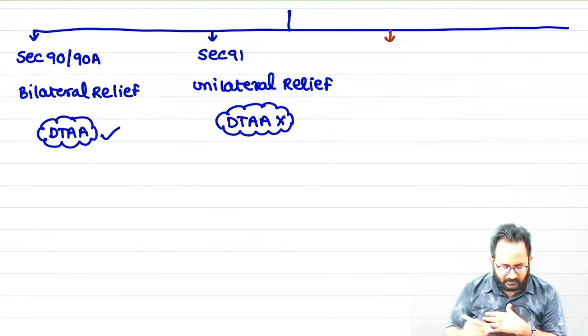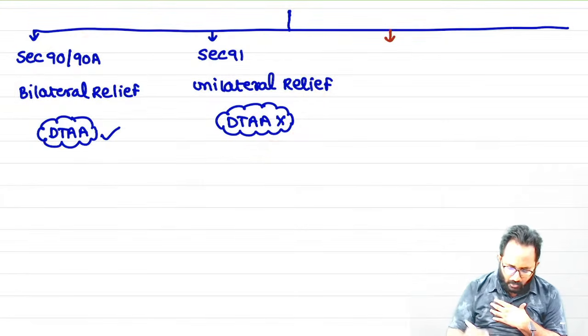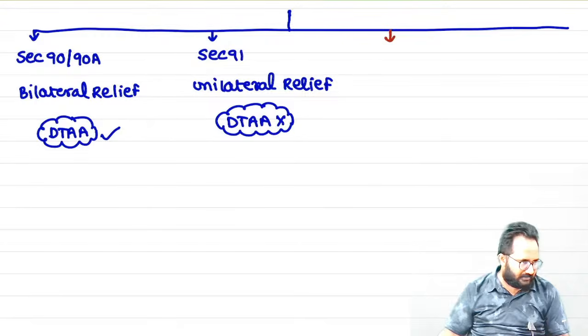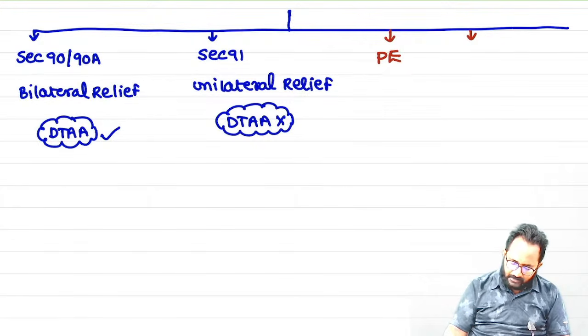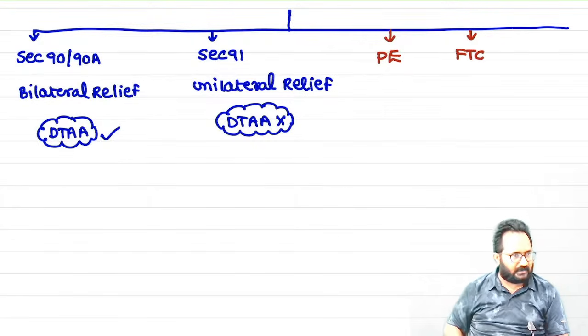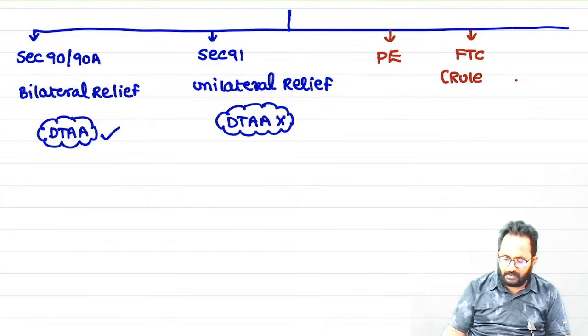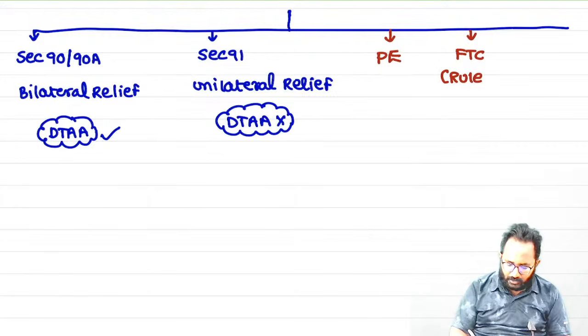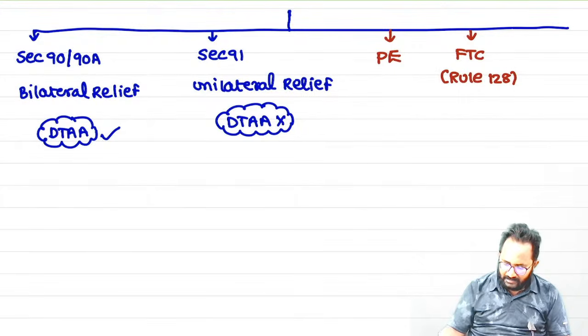After completing these two practical areas, you can get theory also. What are the theory areas we are going to cover in this chapter? The main and very important one is PE: Permanent Establishment. Another area is foreign tax credit. Foreign tax credit has no section number in the Act, but we have to take the rule number: Rule 128.